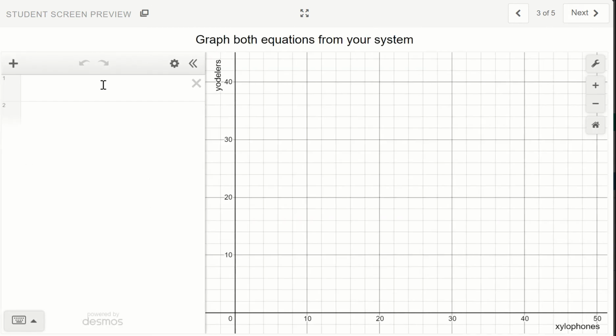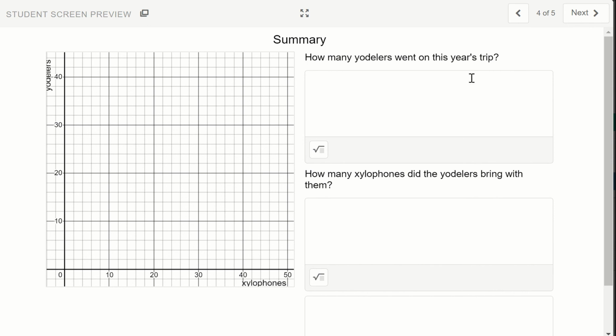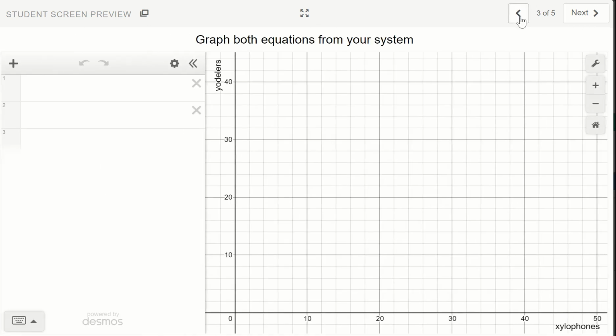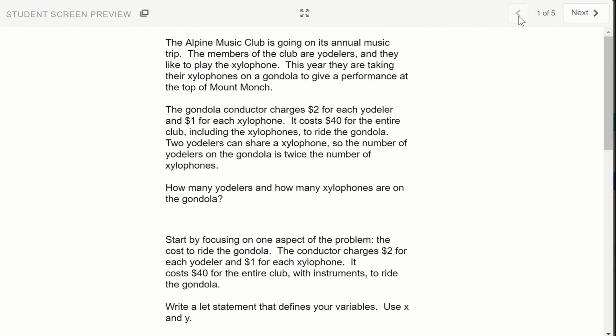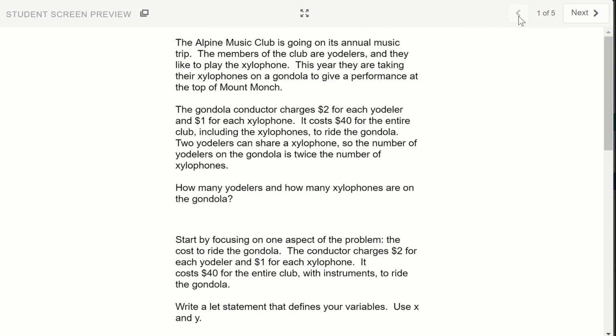Moving forward, you're going to be asked to graph both of those, so you'll just graph them in Desmos like you normally would. Then it's going to be showing you your graphs, and there's only the 5 screens here, so go ahead and fill these out. You do not need to work independently. I encourage you to have someone on a call, or if you're in class, to be working together to complete this activity.